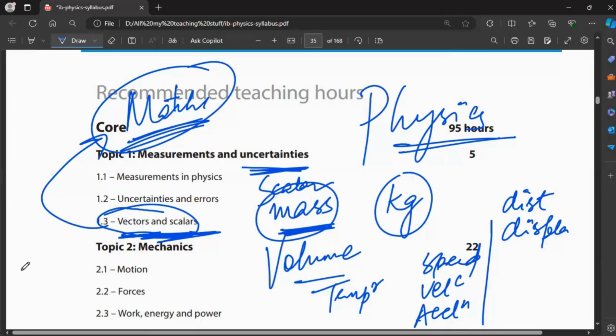But what if I ask about weight? Yes, weight is a vector. Very good. Weight is nothing but the amount of gravitational force the planet is applying on you. For example, let's assume your weight over here is 60 Newton.